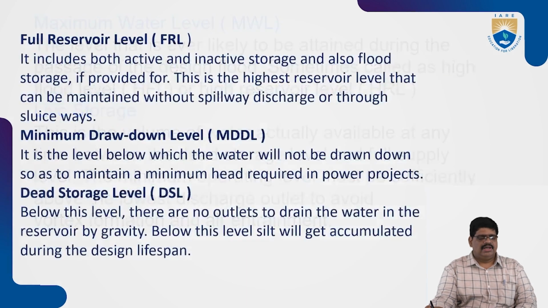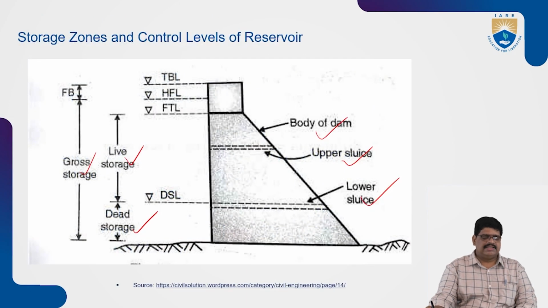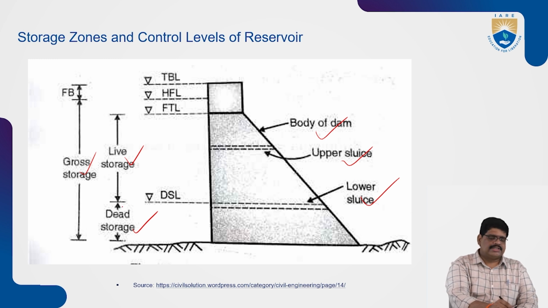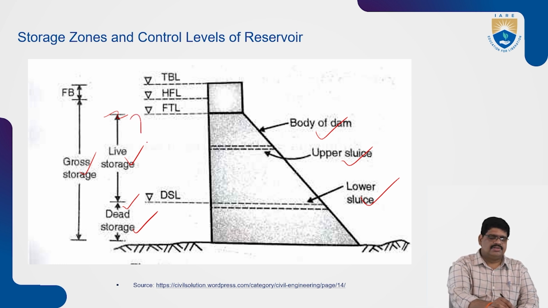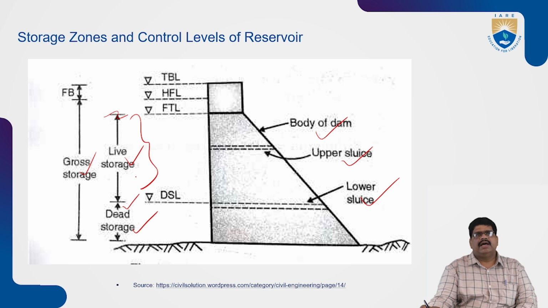Next, live storage. Live storage is the difference between the dead storage level and the full tank level or full reservoir level. The area in between is the live storage. Next, what do you mean by gross storage?